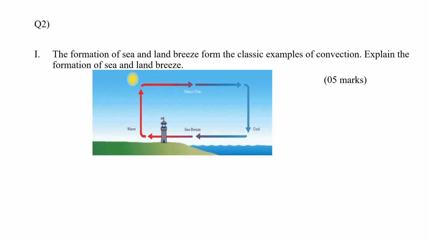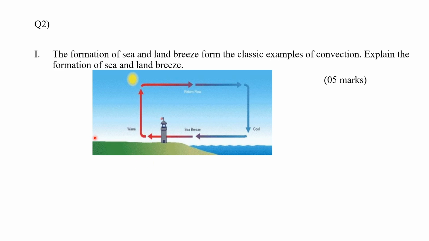Think of it like this. The sun comes up, the sun heats both land and sea, and the land heats up much more quickly than the water. So we can say the land is hotter than the sea, and hot air becomes light and rises up.